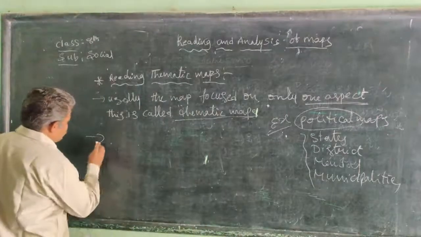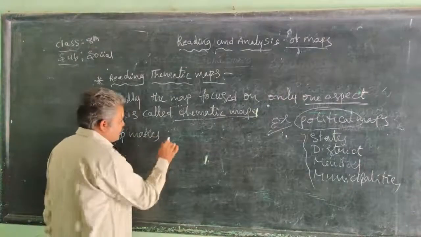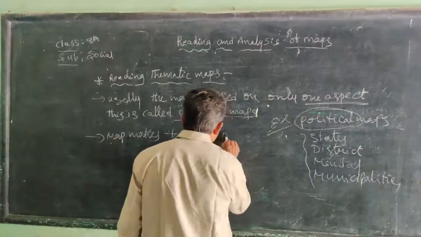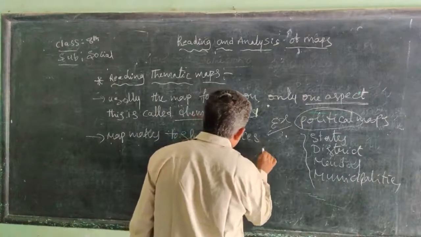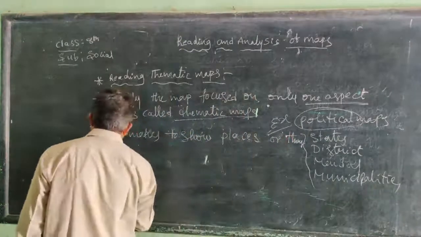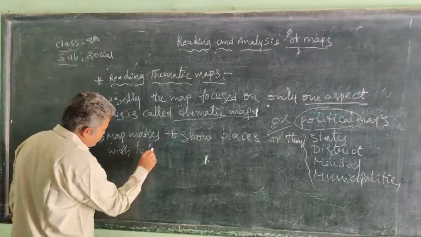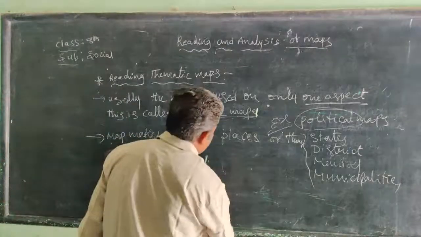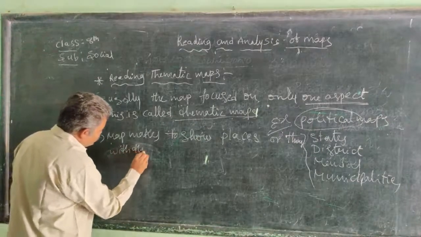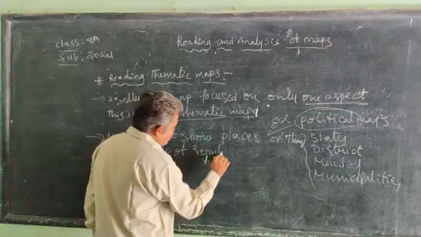Map makers show places or things with the help of symbols.